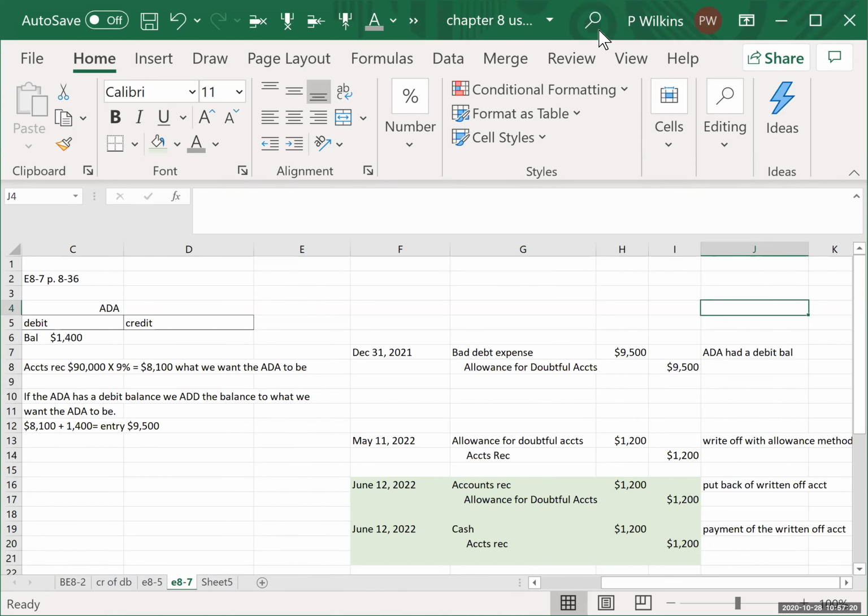You may also have one that is a direct write-off method, where you just directly write it off, where you debit bad debt expense and you credit accounts receivable, which is the incorrect way to do it, but you may have one of those as well. So you'll want to have that method written down as well.